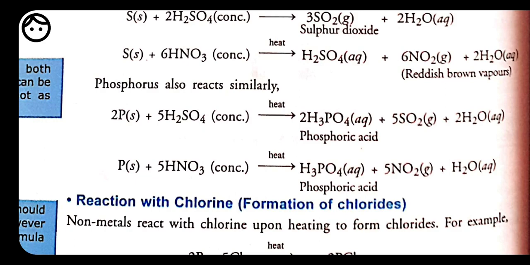The thing that you people have to see is that here they are not going to release hydrogen gas. Why? Because we know that here phosphorus, hydrogen, sulfur, oxygen, or phosphorus, hydrogen, nitrogen, oxygen, whatever the element we are using for the reaction of this non-metal and acid, they all are what? They all are non-metals, and non-metals are only the acceptor of electron. They never give electron to anyone. If no one is the giver, then how do they accept electron? That's why here hydrogen gas is not going to release. Here only water molecule is going to form due to the oxidizing nature of nitric acid.